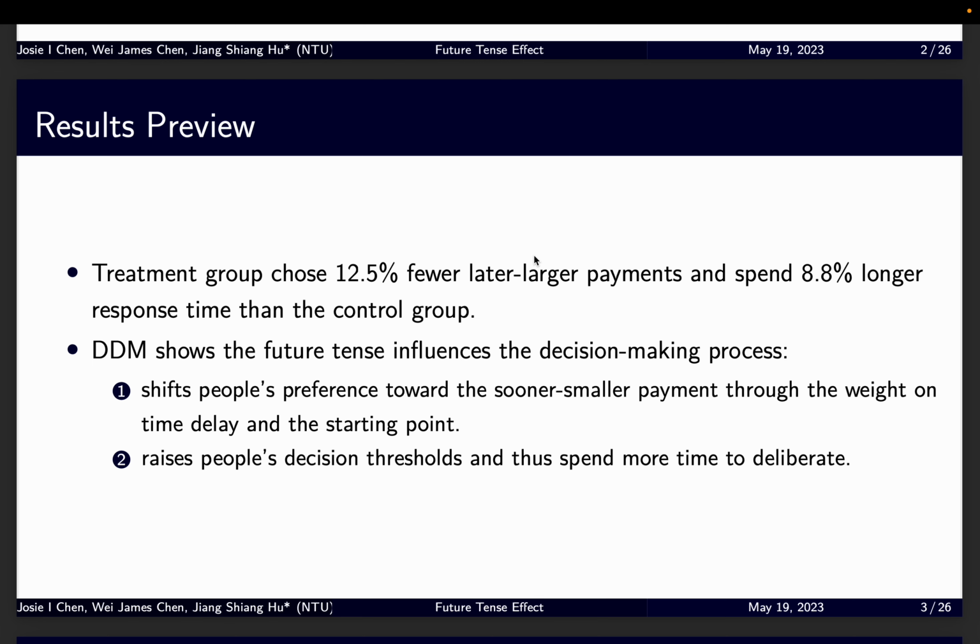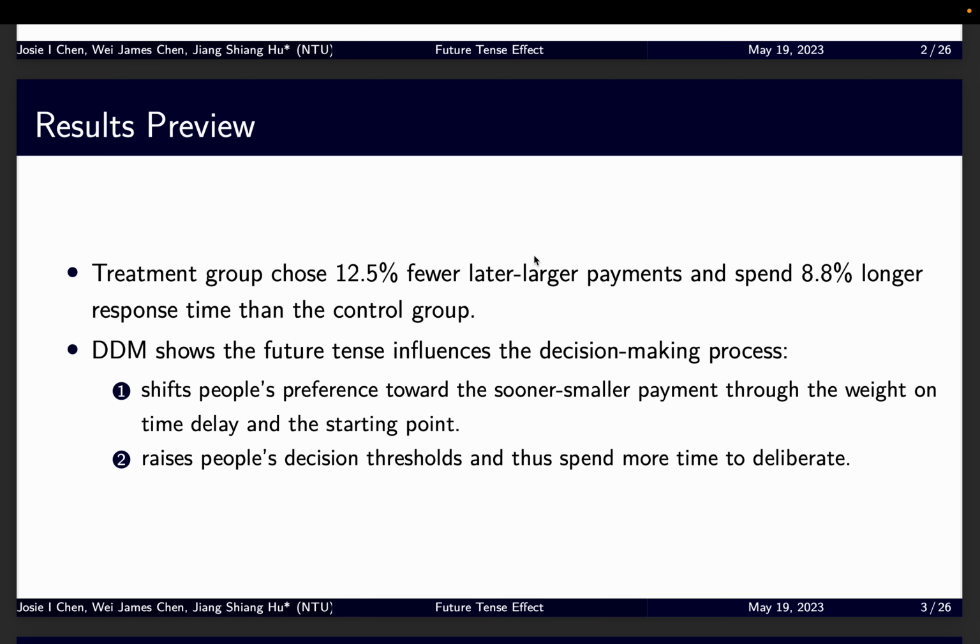Here is the results preview. We found that the treatment group with the future tense chose 12.5% fewer later larger payments and spent 8.8% longer response time than the control group. And we use DDM to estimate the parameters behind the decision-making process.